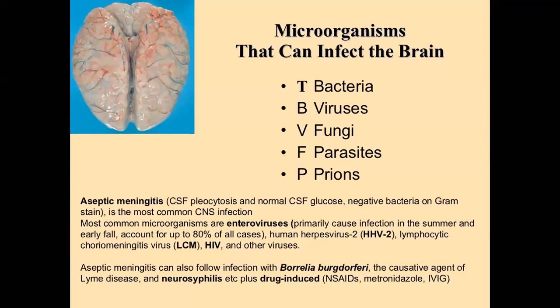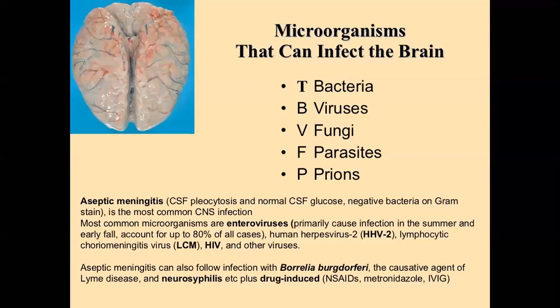Okay, these are all responsible for meningitis. The most common is bacteria, the second is viruses, third is fungi, fourth is parasites, and fifth is prions. Meningitis is also classified. First, into acute meningitis and chronic meningitis. Second, on the basis of the organism: bacterial, viral, fungal. And third, into septic meningitis and aseptic meningitis.